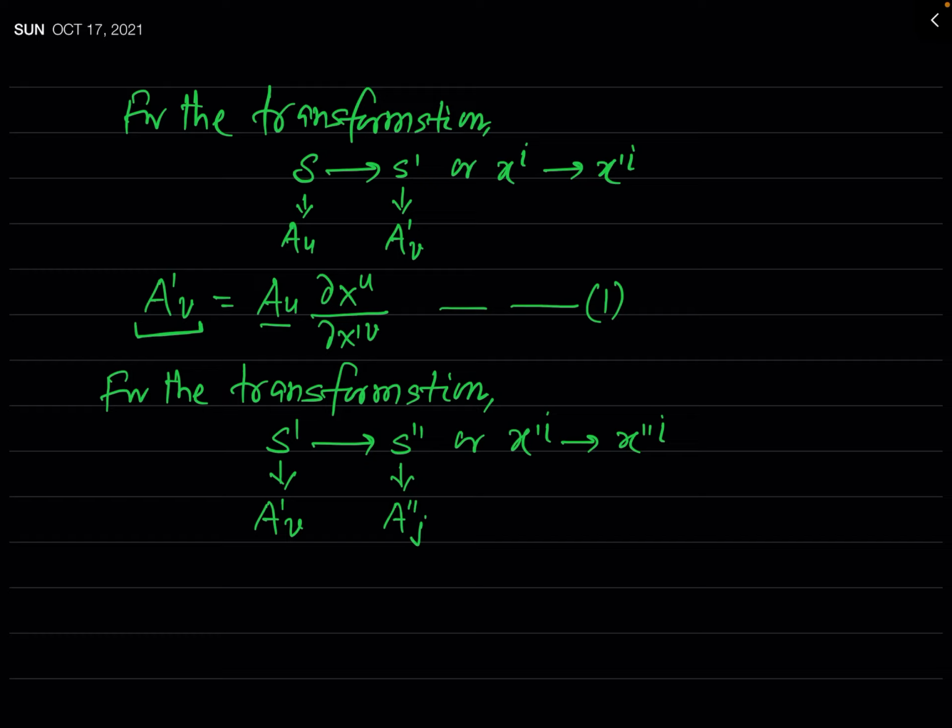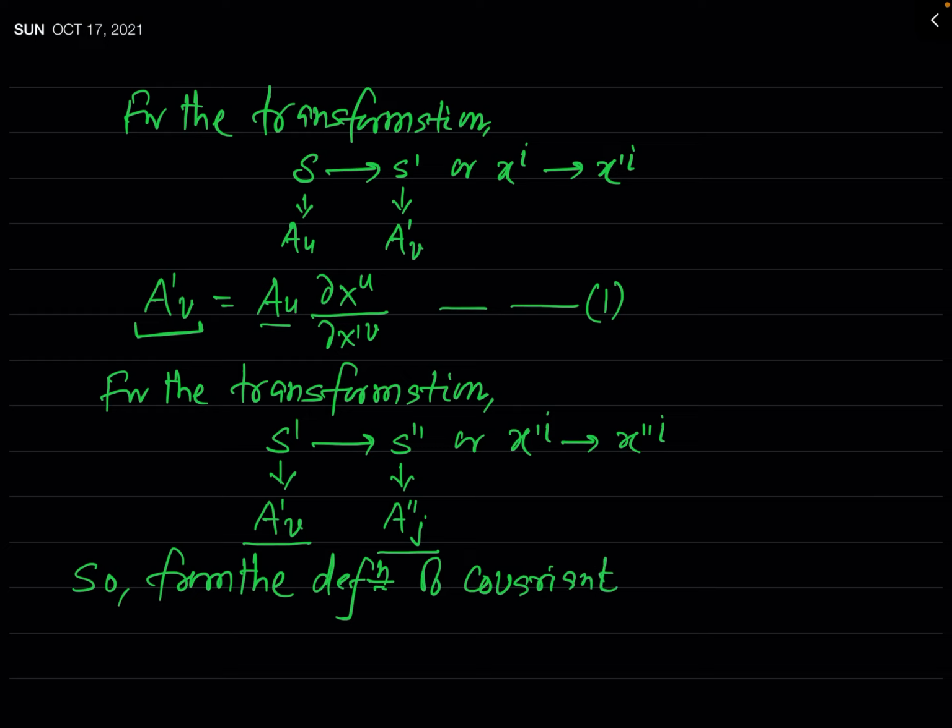So again, using the definition of covariant vector, or the law of transformation of covariant vector, you can easily define this A double prime j if you know this A prime v. From the definition of covariant vector, you can say what this A double prime j will be.